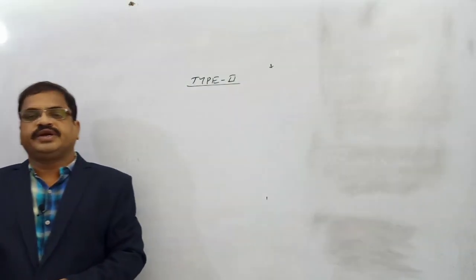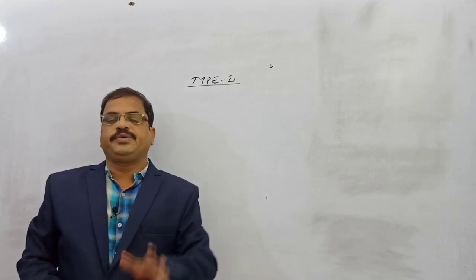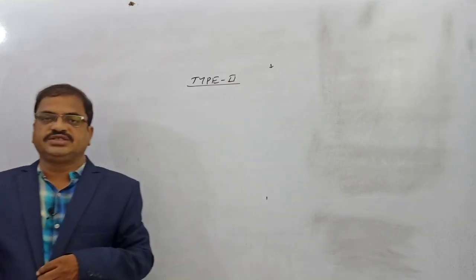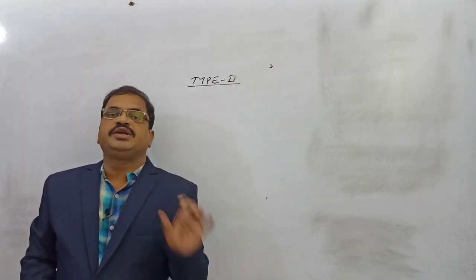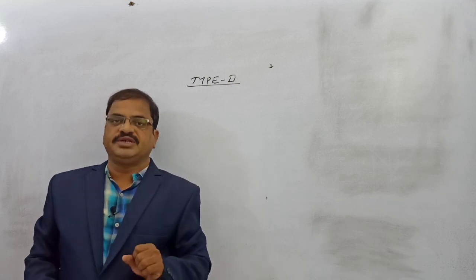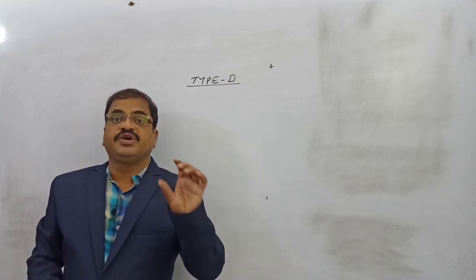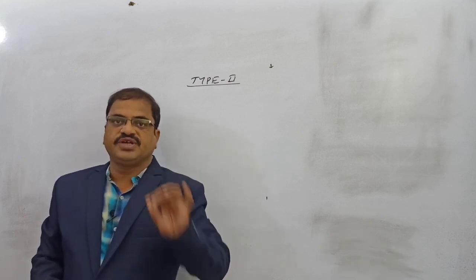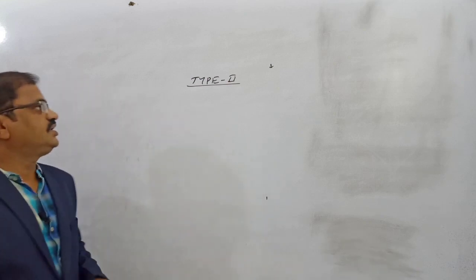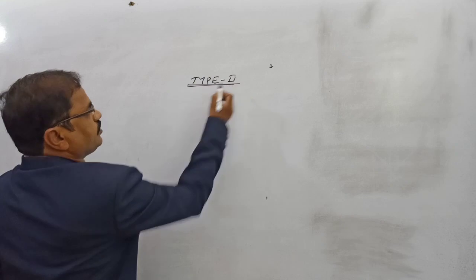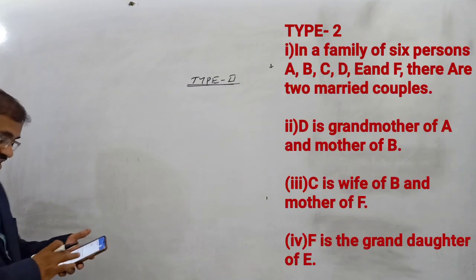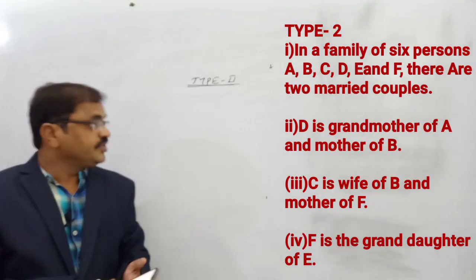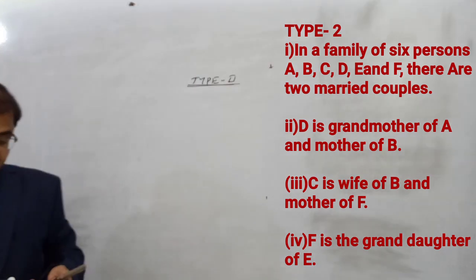Okay, now let us continue with the type 2 model. In type 2, we have to introduce the relationship like a family tree. There will be puzzles given, and based on the puzzles we have to prepare the family tree, so that on that basis we can solve the answer. Now let us start exercise type 2. First of all, read the instructions. You have to read them first.